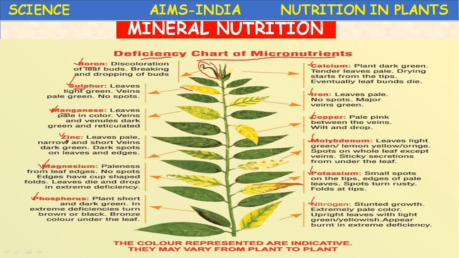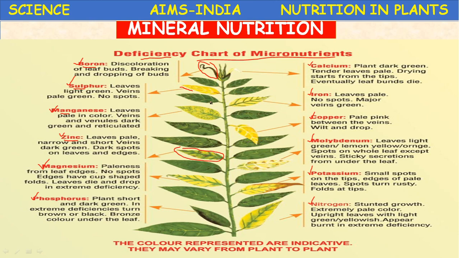Next, zinc. Zinc is the most important element. It plays very important functions in the plant. In zinc deficiency, you see, leaves become pale and narrow. It will not be normal. And short veins, veins are very short.